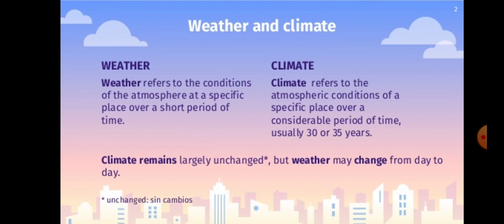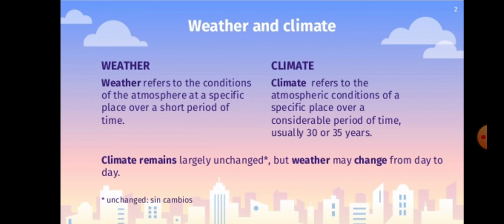Let's talk about the climate. The climate refers to the atmospheric condition of a particular place over a considerable period of time. Considerable means maybe 10 years, 25 years, because due to these climatic changes, the climate of each and every area of this planet Earth is going to change. So we can't say that this area is always hot or this area is always cool. It can change after a long period of time. This is the difference between the weather and the climate.